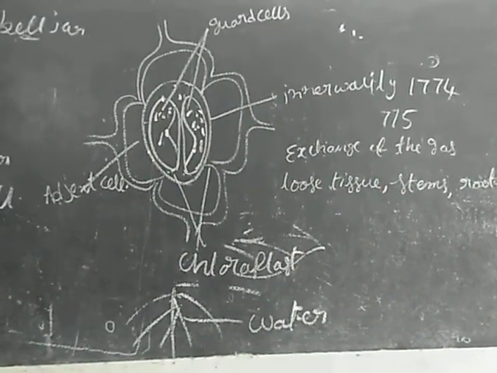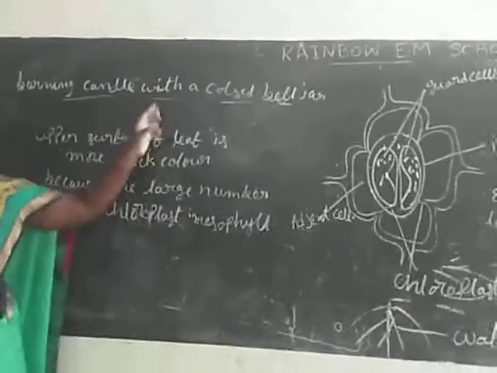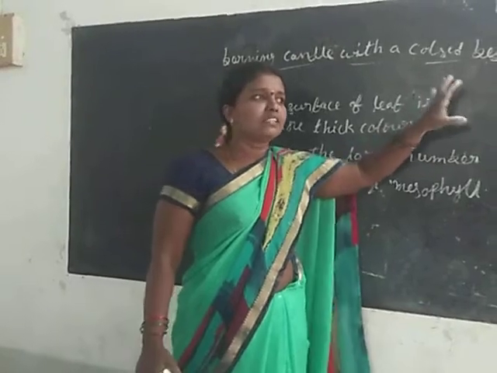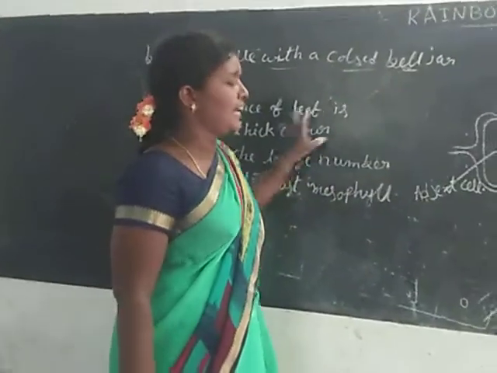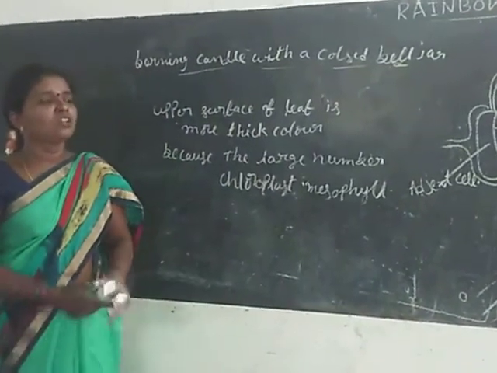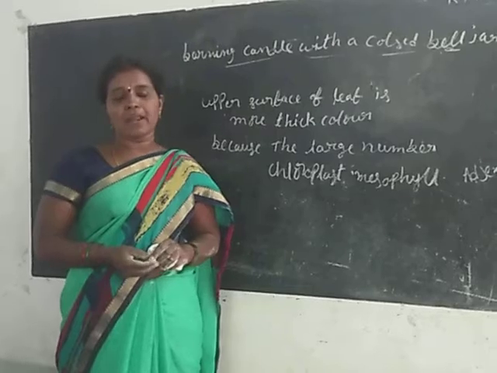Once again, what is meant by photosynthesis? Before class we discussed the raw materials and end products of photosynthesis. Raw materials are sunlight, water, chlorophyll and carbon dioxide, and end products are oxygen, glucose, and water. Joseph Priestley, oxygen. Van Helmont found that water was essential for the increase of plant mass.